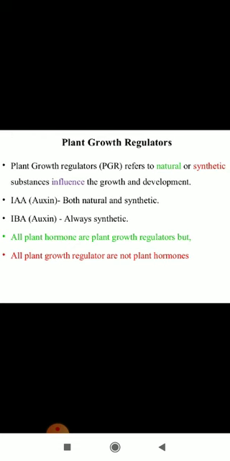Now let's see what are plant growth regulators. Plant growth regulators refers to the natural and synthetic substances that influence growth and development. Plant growth regulators include IAA, auxin, which is both natural and synthetic. Indole acetic acid. IBA means indole butyric acid, which is always synthetic. All plant hormones are plant growth regulators, but all plant growth regulators are not plant hormones.